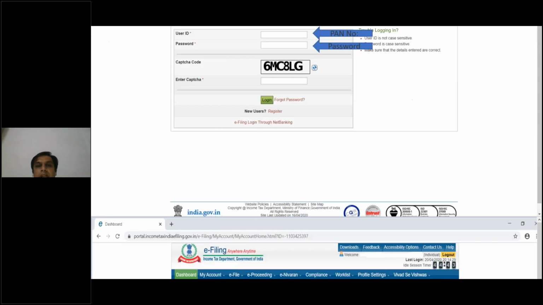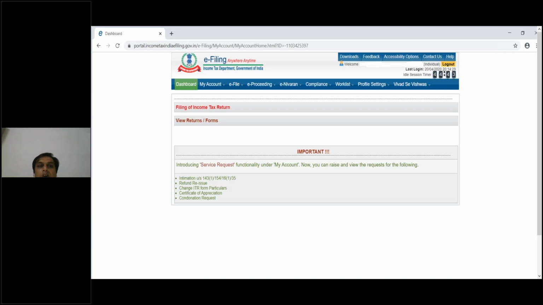Here you are getting lots of tabs, like My Account, e-Filing, e-Proceeding, e-Nivaran, Compliance, Worklist, Profile Settings, Vivad se Vishwas. You can check your name, which would be written there, and the status, individual or whatever status. Maximum of you would have individual only. If it is a partnership firm, it will be firm; if a company, then company; HUF, then HUF. This type of information is available in the status.